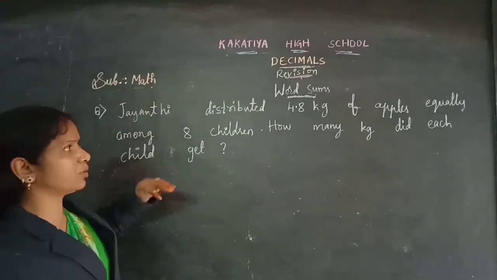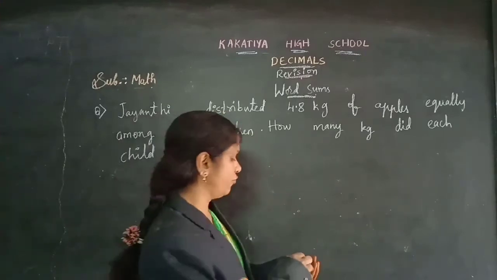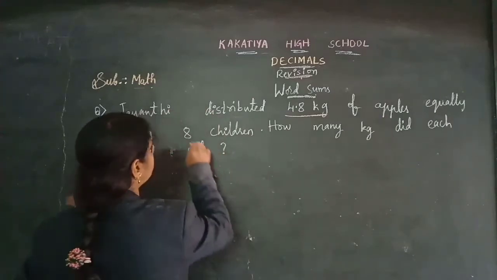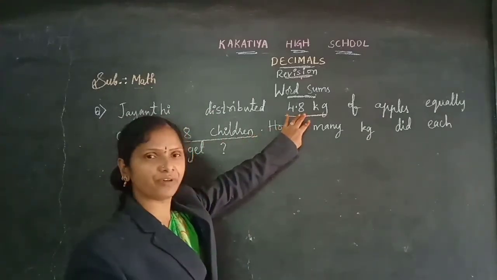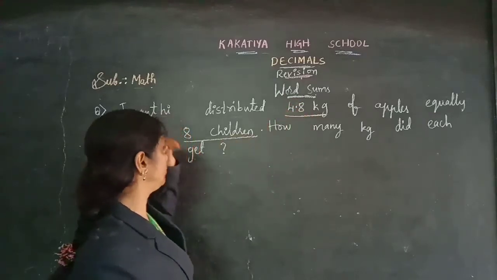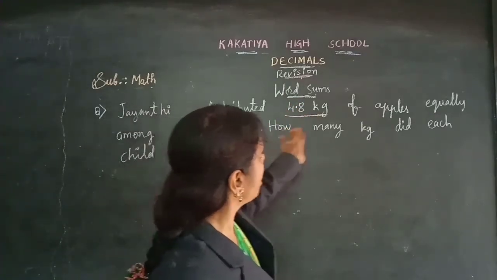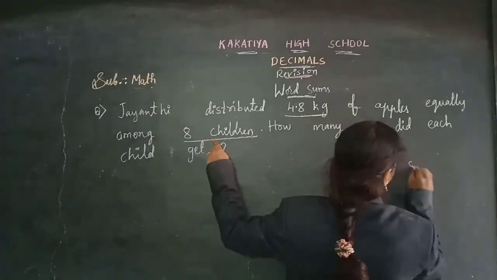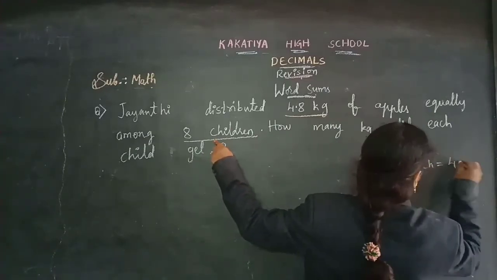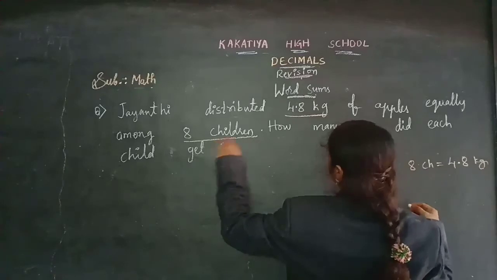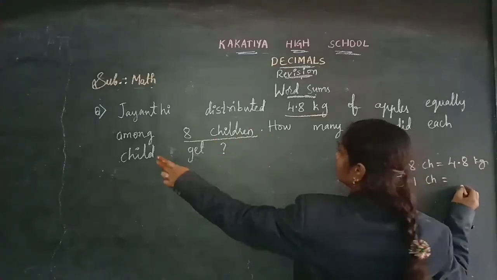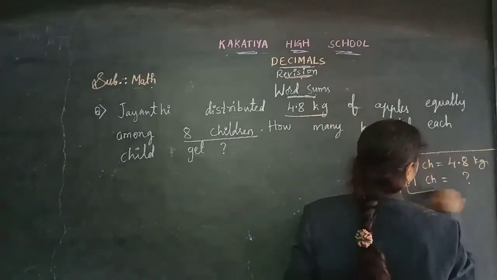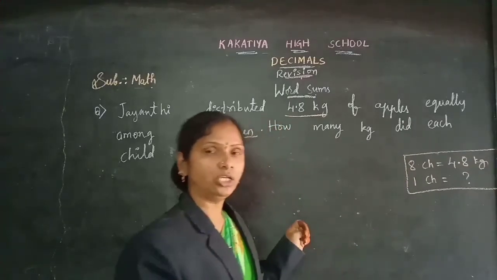Come on children, let's do this problem now. Jayanti distributed 4.8 kgs of apples equally among the 8 children. So these many kgs of apples are there, distributed among the 8 children. How many kgs did each child get? Each child, nothing but one child. One child gets how many kgs of apples we need to find. So nothing but we need to divide here.